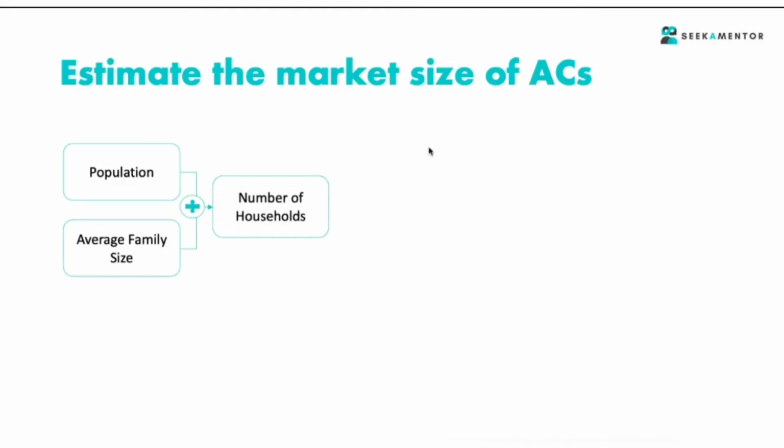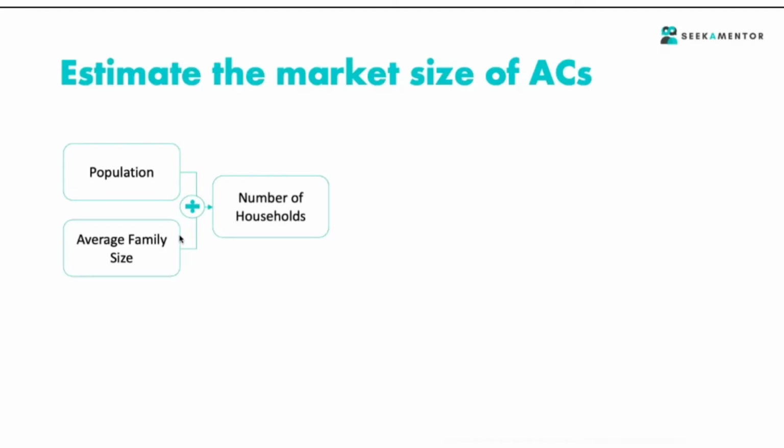Yes. Average family size, you can again split. You can take an urban and rural population, and then have a different average family size. Let's say for urban, it will be a 3 or 4 member family. For a rural population, it will be a 6 to 7 member family. So you can split the population into that.